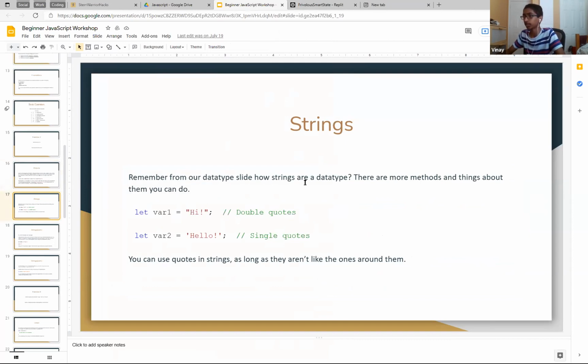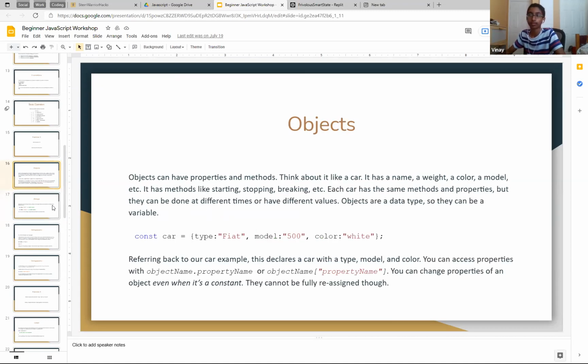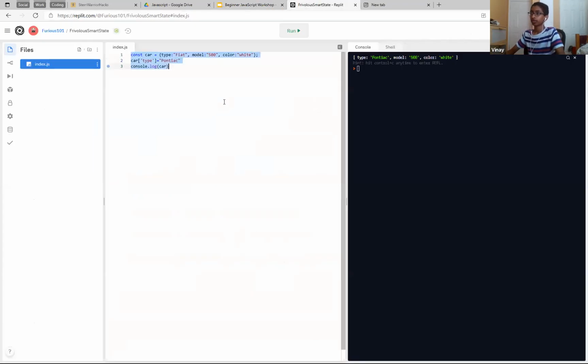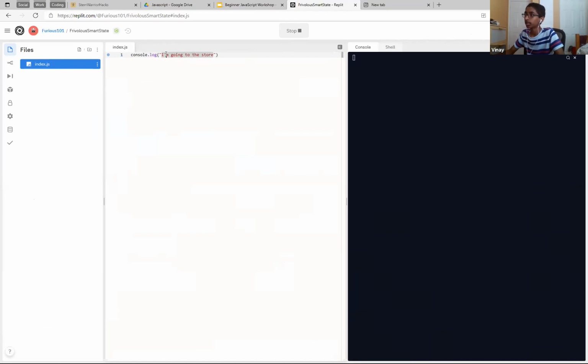So remember how strings are a data type? So there's some things that you can do with strings. Oh yeah, also objects probably aren't very helpful for you right now, but they'll be helpful for you in the future. Yeah, so double quotes, single quotes, we already went over that, and you can use quotes in strings as long as they aren't like the ones around them, right? Let's do log. So even though there's a quote in there, the ones surrounding it are different types, so it's okay, right?